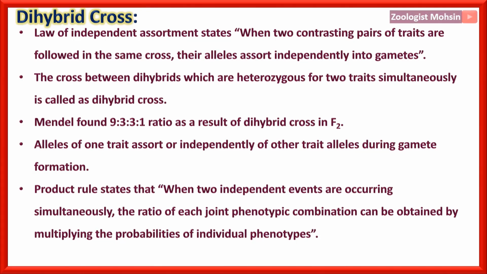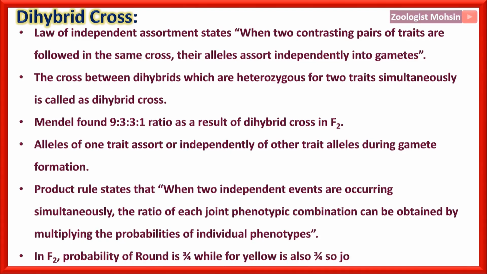Now you can understand this product rule with the help of an example. For example, in F2, the probability of round is 3/4 while for yellow it is 3/4. So how can we calculate the product of both these frequencies? Simply by multiplying the numerator with the numerator, and the denominator with the denominator. So 3 into 3 will be 9, 4 into 4 will be 16.